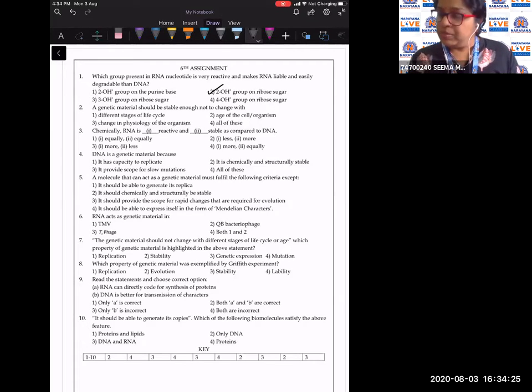Second question, a genetic material should be stable enough not to change with different stages of the life cycle, age of the cell or organism, change in physiology of the organism, all of these. So the most important criterion for a genetic material is its chemical and structural stability, which should be the same in all stages, same at all ages, as well as it should not change with the metabolic processes which are taking place in the life cycle of an organism. So here the answer will be the fourth option.